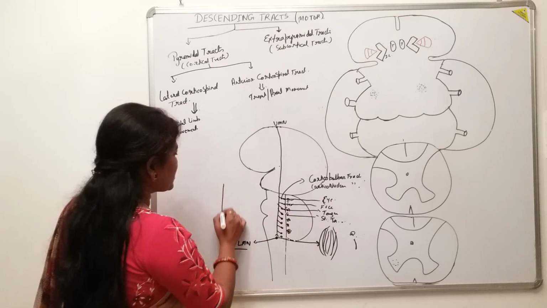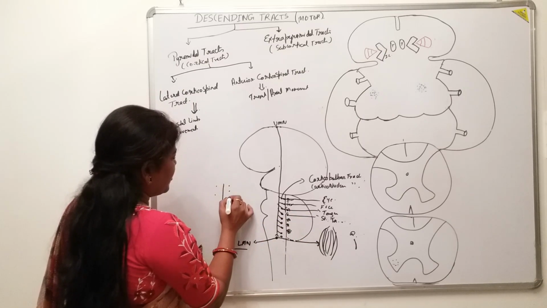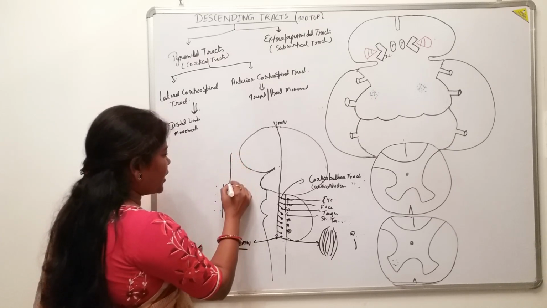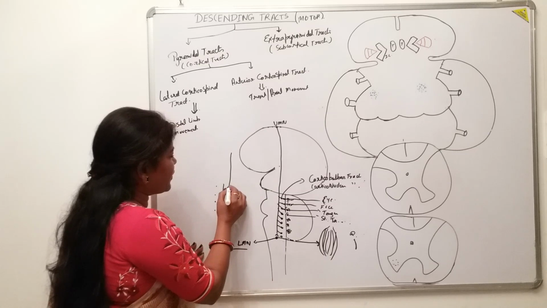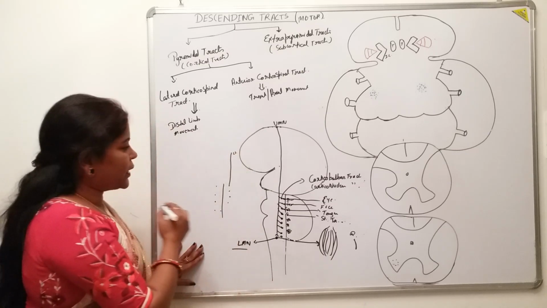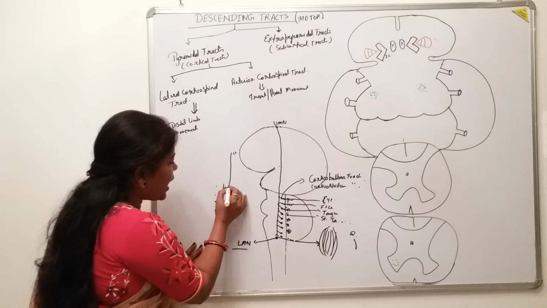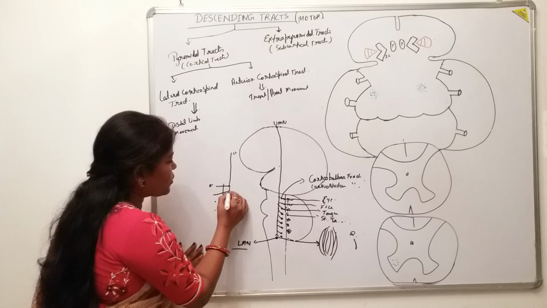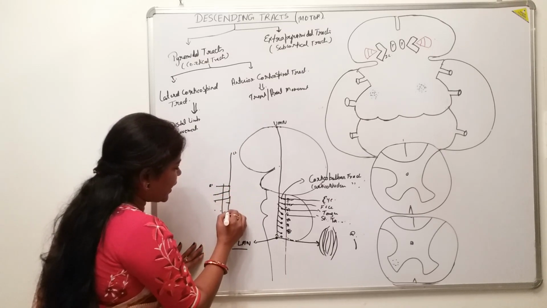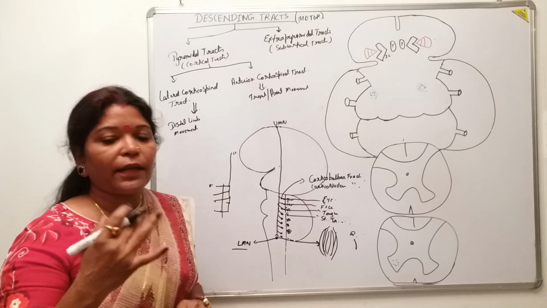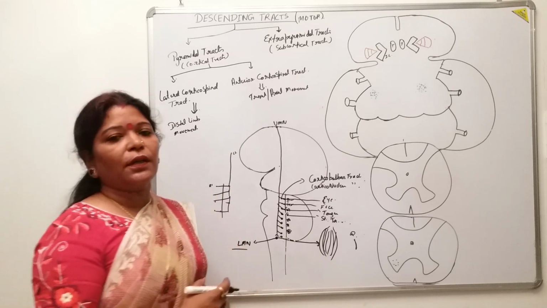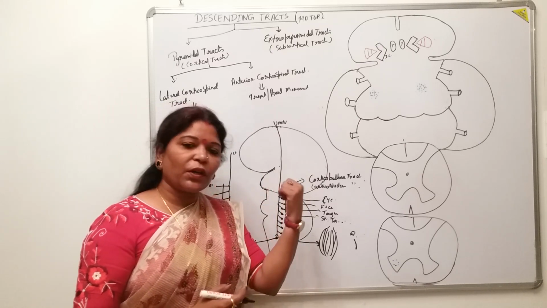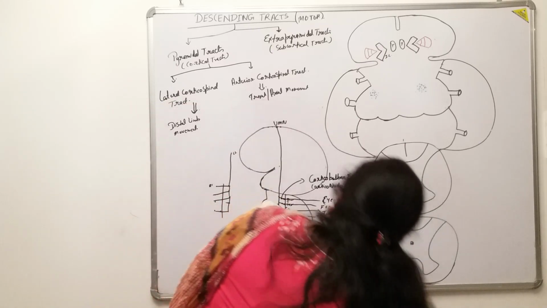Suppose this is coming from the left cerebral cortex, it supplies the left motor nucleus and it will also supply the right side. So all the motor cranial nerve nuclei have bilateral innervation. The only exception is the lower facial muscle, which gets its innervation from the contralateral side. Very important. We will discuss this later.